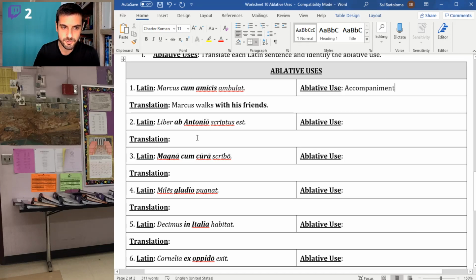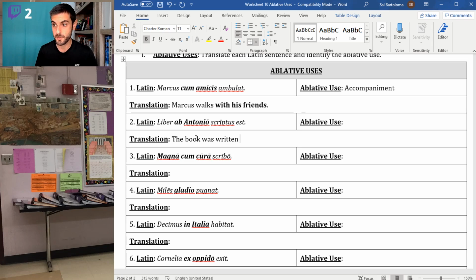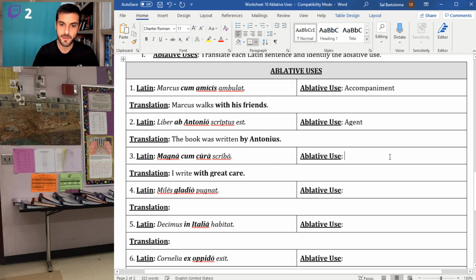Like we said, liber scriptus est, the book was written ab Antonio. So when you have ab with a person, Antonius, particularly when you have a passive verb like this, this is what we call the ablative of agent. Magna cum cura scribo, I write. How do I write? With great care, right? If I write with great care, that's the way that I write. That is what we call the ablative of manner.